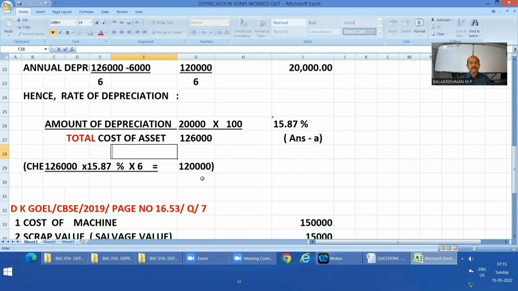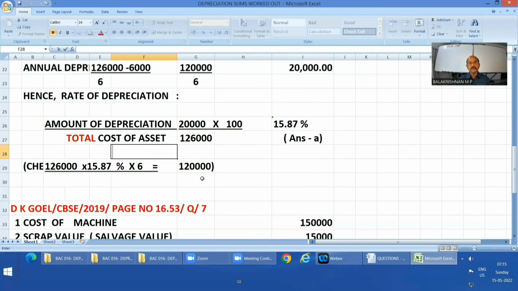It has to be taken because if you write off every year at the rate of 15.87% on your total cost of rupees 1,26,000, consistently over a period of 6 years, that usage value of rupees 1,20,000 will be wiped off.